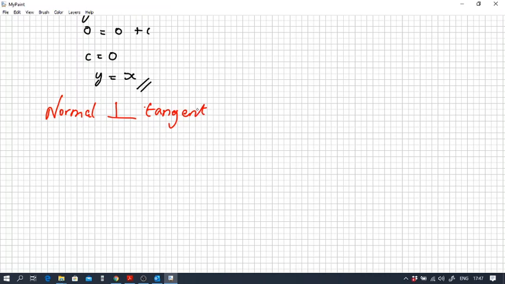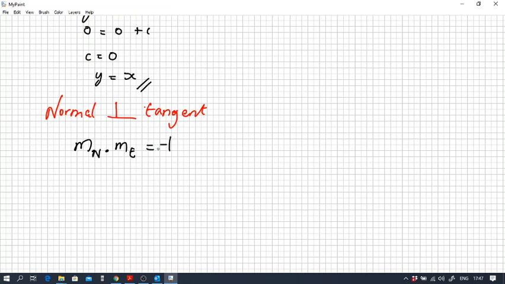So if we want to find the equation of a normal, then we know from our very first lessons that the slope m normal times m tangent equals -1.